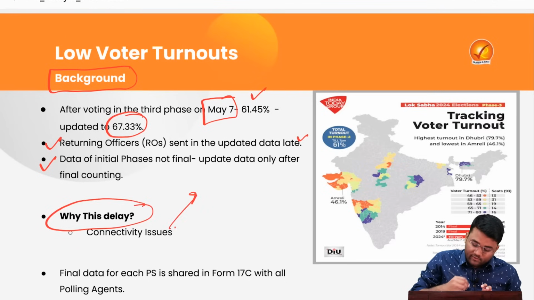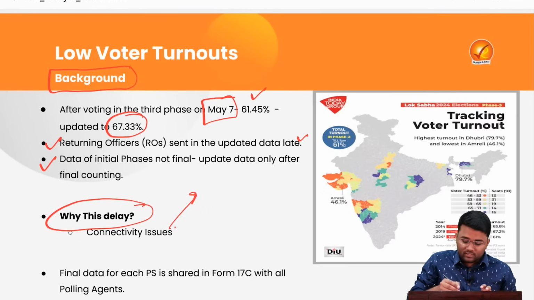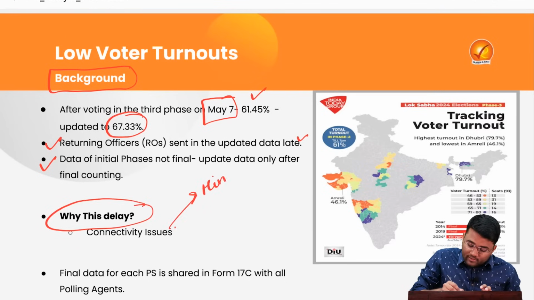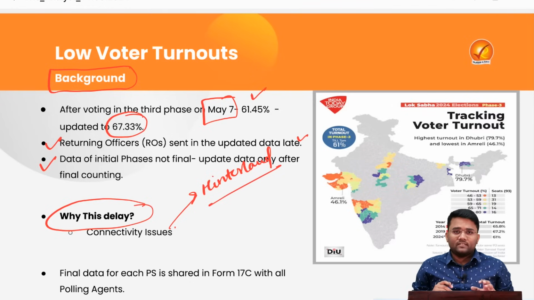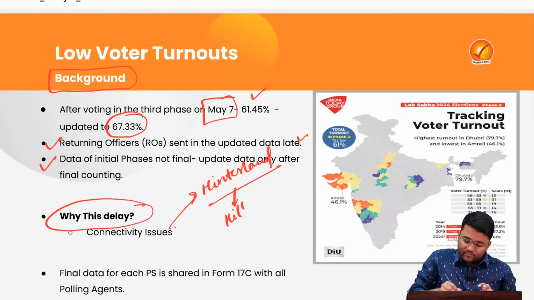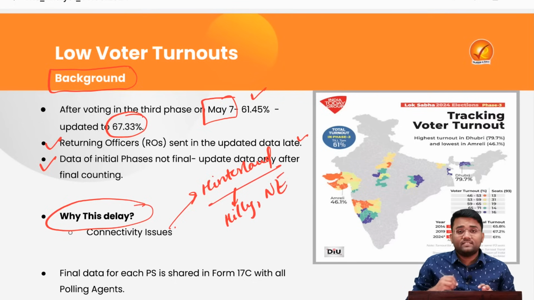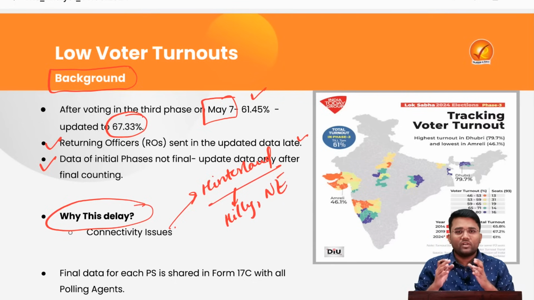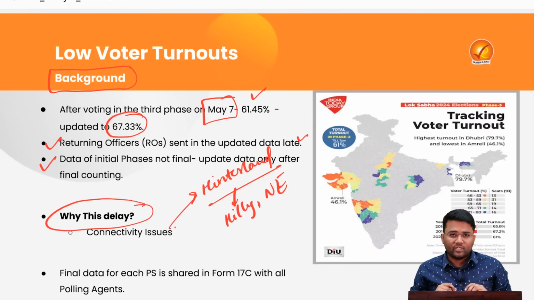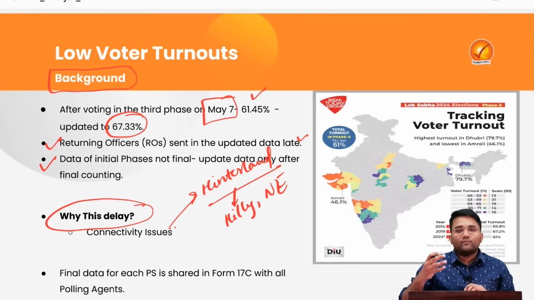What is this connectivity issue? Many of the polling stations are in hinterlands, in hilly terrains, in northeast states, and are not properly connected by road, railways and other means of transportation. So polling officers don't reach the district headquarters on time.